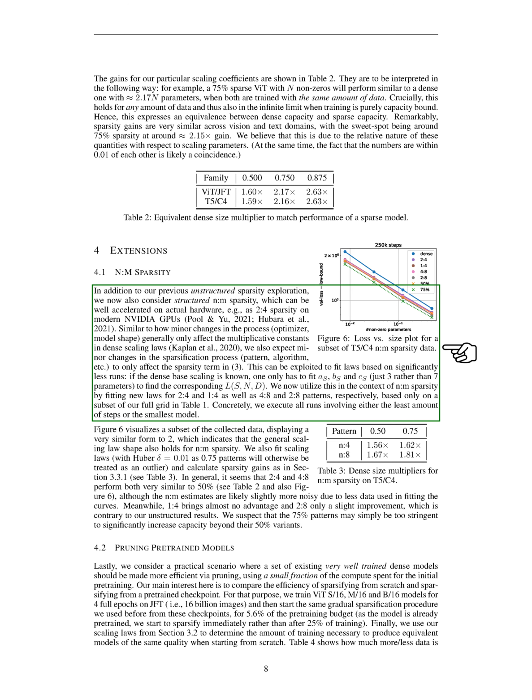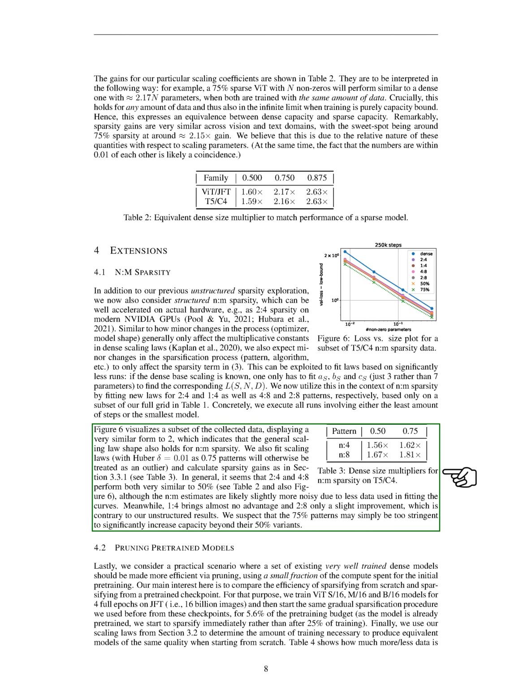In addition to our previous exploration of unstructured sparsity, we've also considered structured N:M sparsity, which can be well accelerated on actual hardware, for example, as 2-to-4 sparsity on modern NVIDIA GPUs. We've found that minor changes in the process only affect the sparsity term. This can be exploited to fit laws based on significantly fewer runs. We've applied this in the context of N:M sparsity by fitting new laws for 2-to-4 and 1-to-4 as well as 4-to-8 and 2-to-8 patterns, based only on a subset of our full grid.